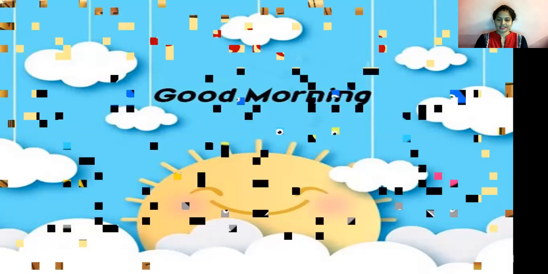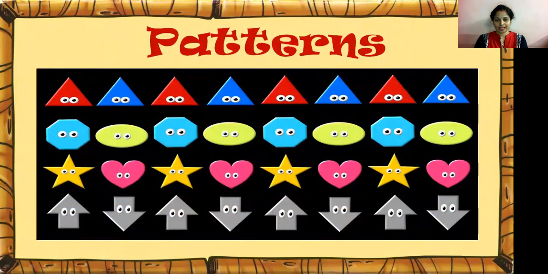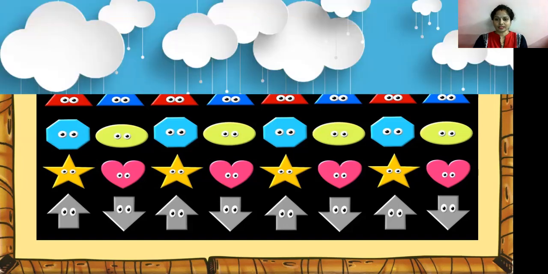Okay? So, our today's topic is pattern. Have you heard about this word? Look at the picture. Did you see anything like pattern? Are we repeating something? Okay, let's talk about it.